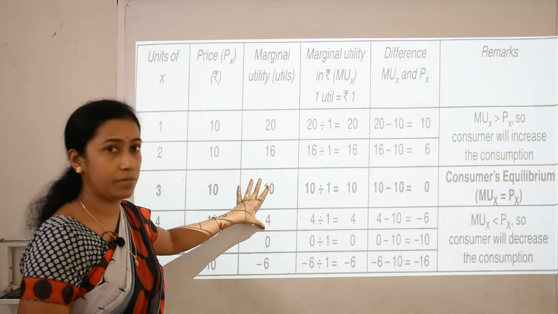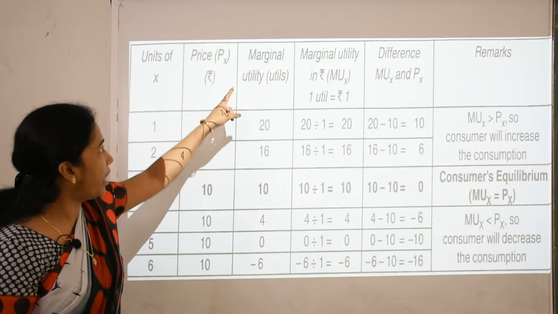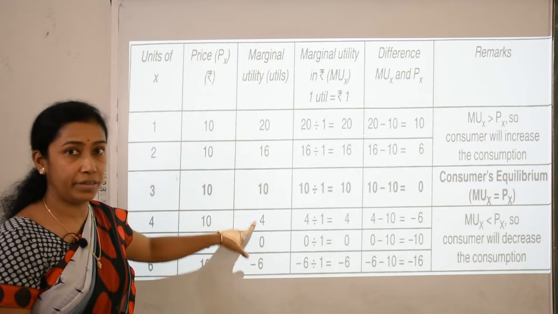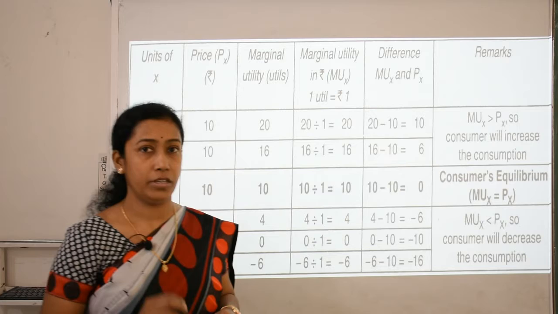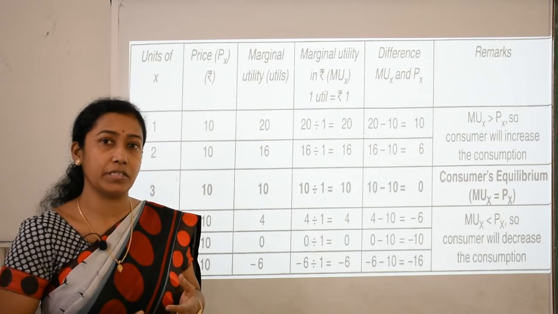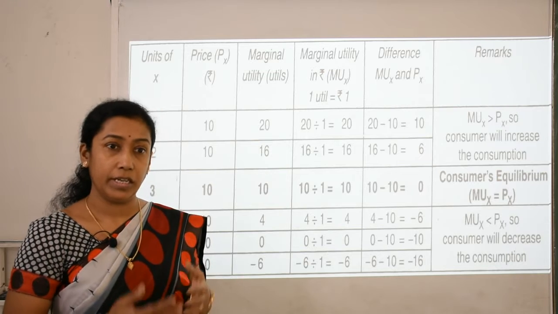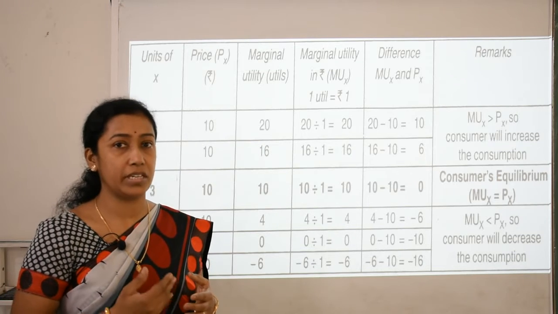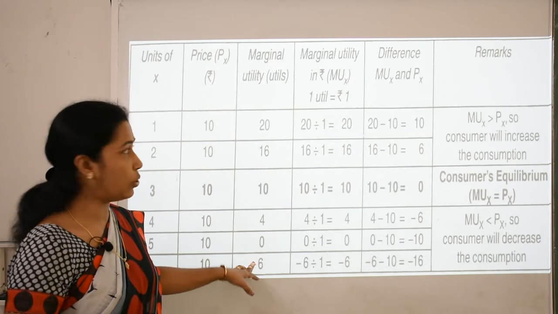What we notice here is that the marginal utility goes on diminishing because the law of DMU applies here, that is diminishing marginal utility, which defines that as a consumer consumes each and every successive unit, his utility or satisfaction level goes on decreasing because of the application of the law of DMU.